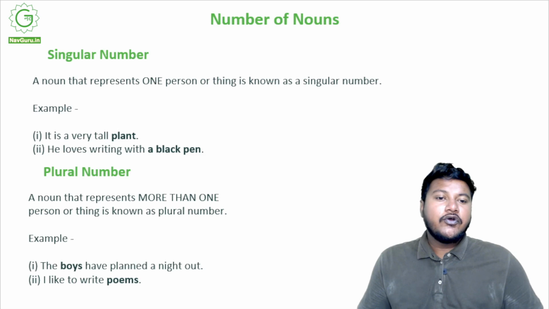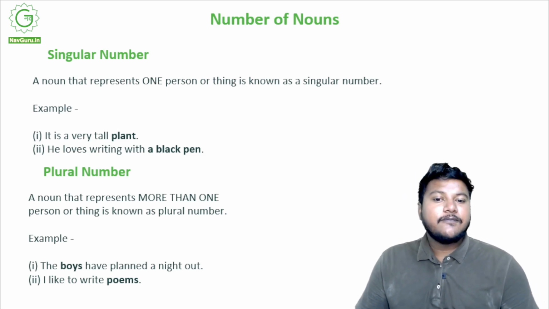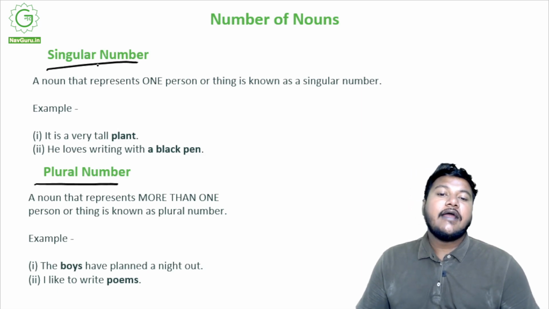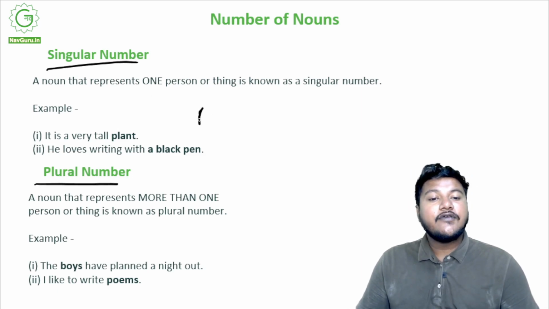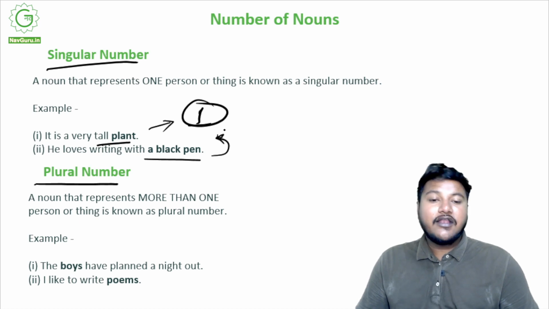But moving on, we go to number of nouns. Basically nouns have numbers, only two: a singular number noun and a plural number noun. A noun that represents one person or thing is known as a singular number noun. It is a very tall plant. So the plant, I know there is only one plant. It's a singular number. He loves writing with a black pen. I know there is one black pen. So again, it is a singular number noun.